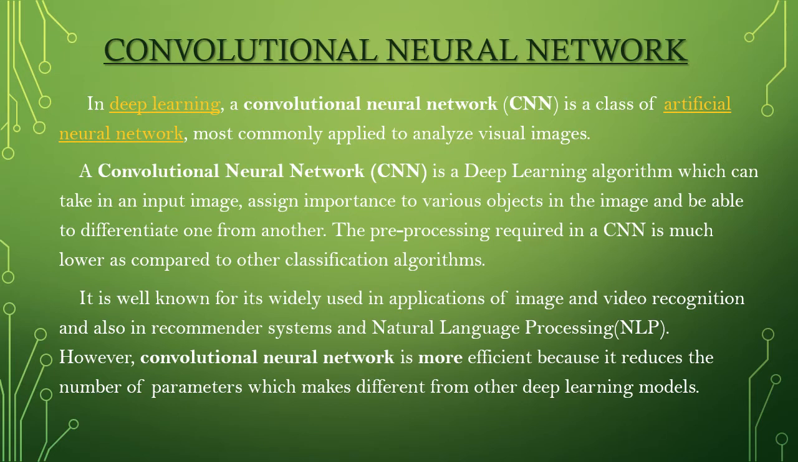It is well known for its wide use in applications of image and video recognition, and also in recommender systems and natural language processing. However, a convolutional neural network is more efficient because it reduces the number of parameters, which makes it different from other deep learning models.